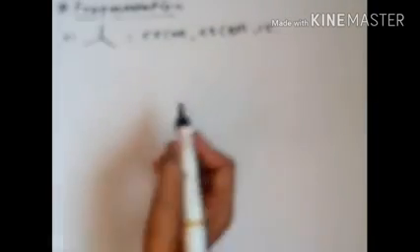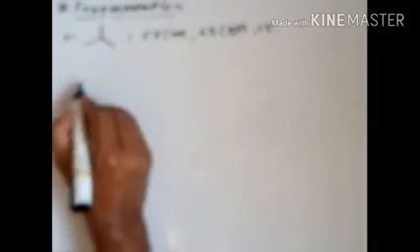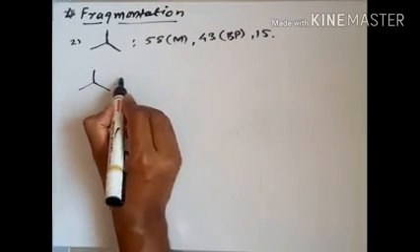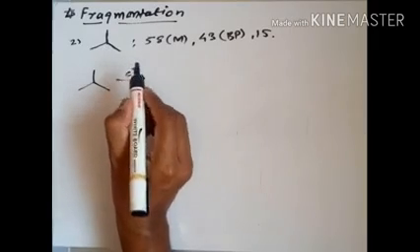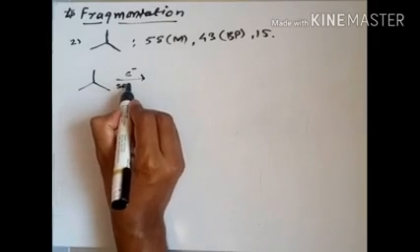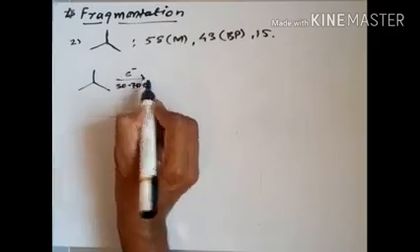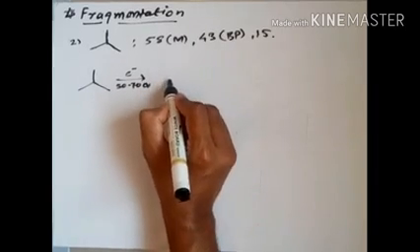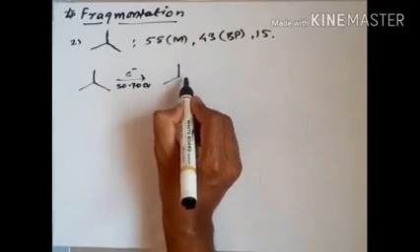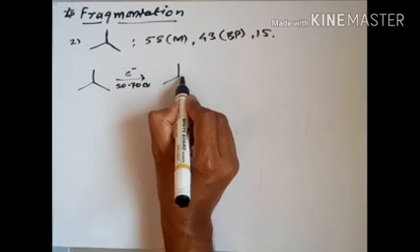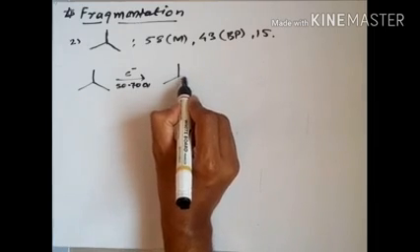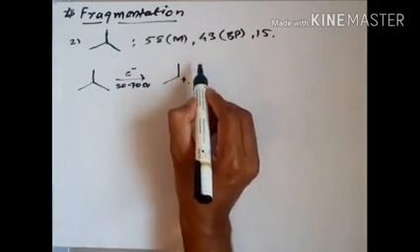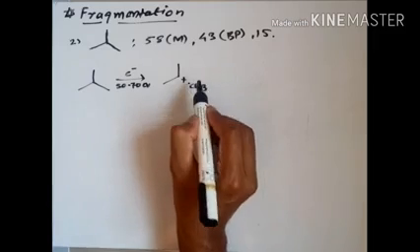So let's see how to do the fragmentation of this molecule. Obviously we will take it like this. This is the tertiary butyl molecule. When we bombard this molecule with 50 to 70 electron volt energy, I will show what we get. Here this one is positive, and this is the radical. Here is the CH3, I may write it down like this.